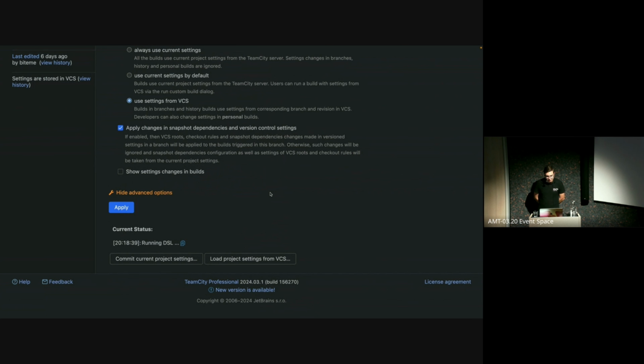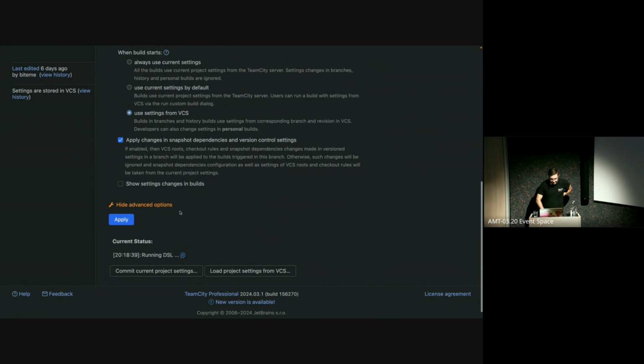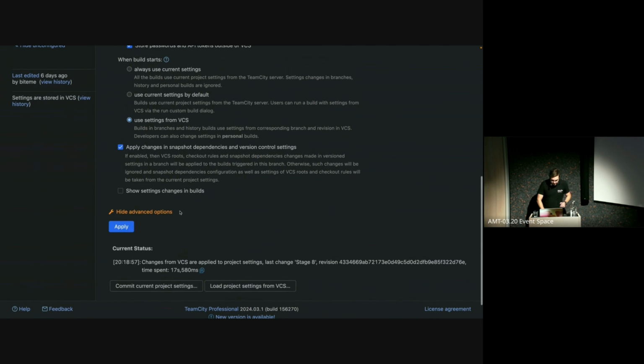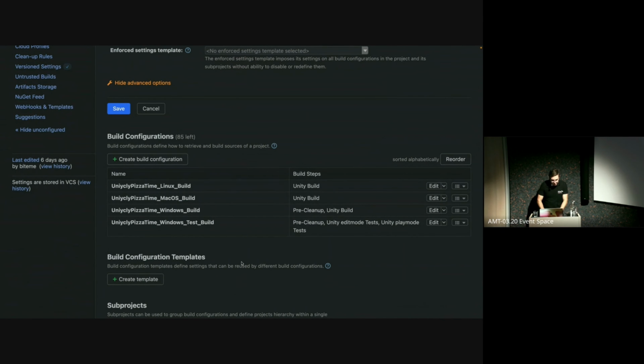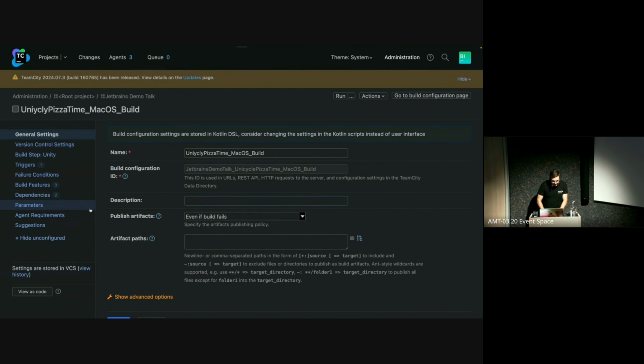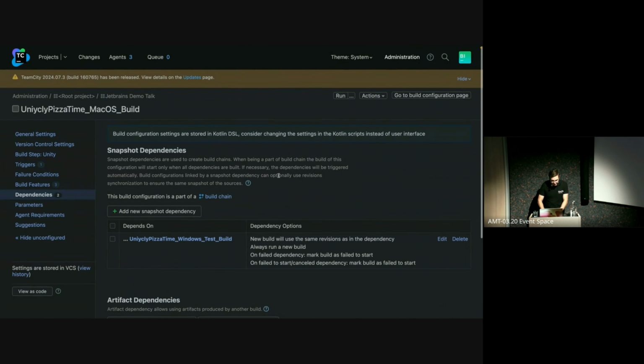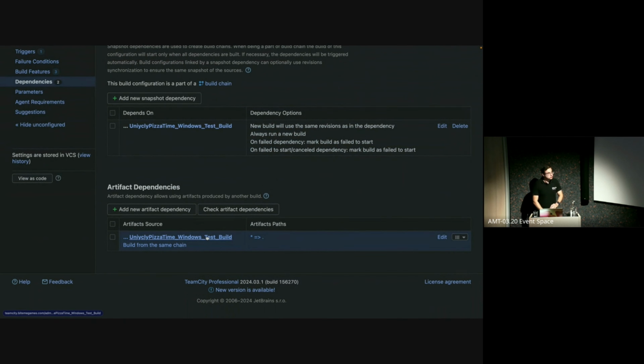Running the DSL. And there we go. Now it actually does compile. Great. So now what we should see is that all our build types now have a dependency for both the snapshots and the artifact on this Windows build type. So that means that whenever you run any of the other builds, it will actually run the Windows build and make sure that the tests are working before it runs all the other builds.